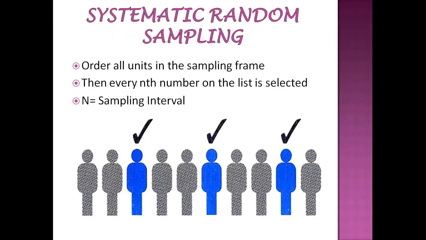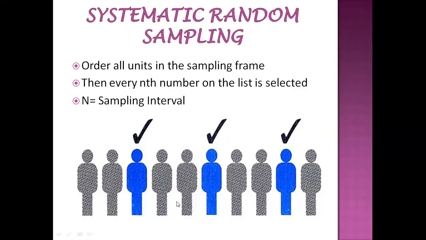So then another method, the fourth one, the systematic random sampling method. Systematic random sampling is very important. For example, if your roll numbers are 1, 2, 3, 4, 5, 6, 7, 8, 9, 10, if you take 10 members, right?